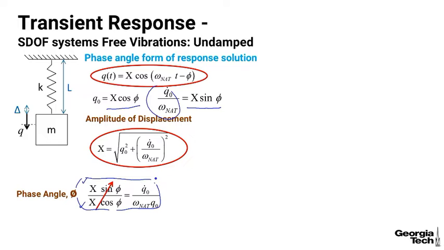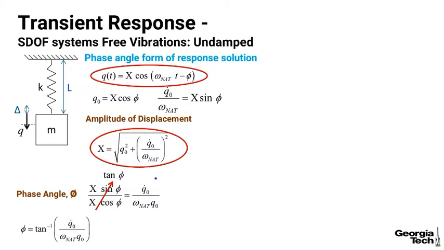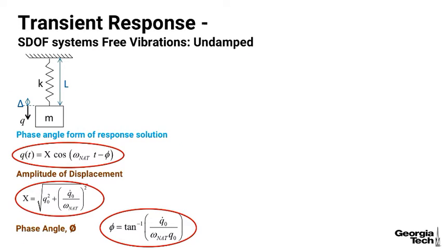And we know that sine phi over cosine phi is tangent phi. And so the phase angle then is the inverse tangent of the initial velocity divided by the natural frequency times the initial displacement.